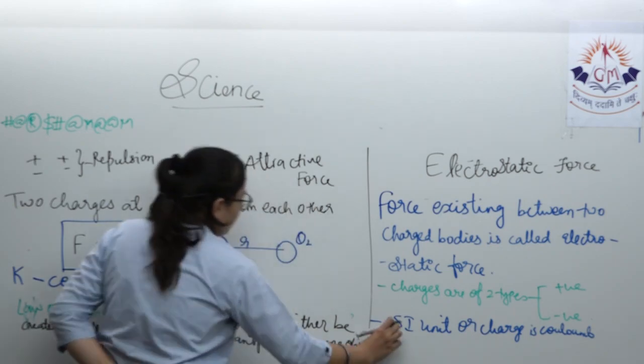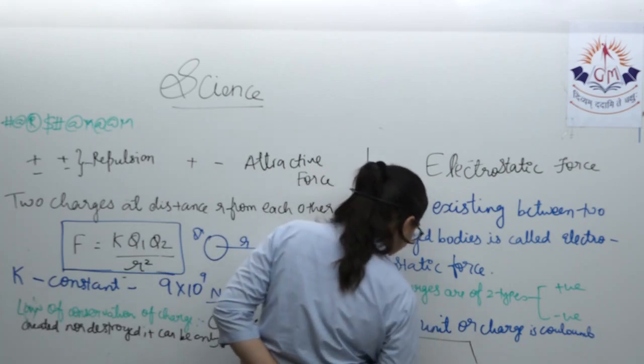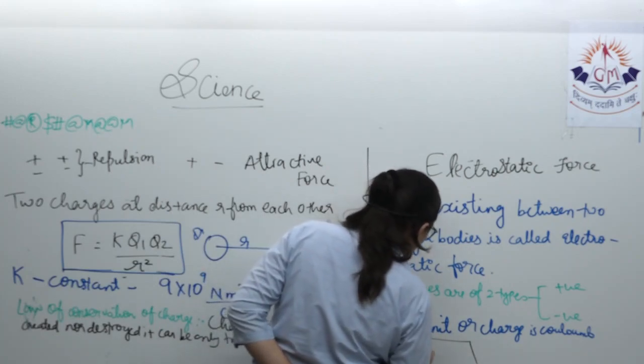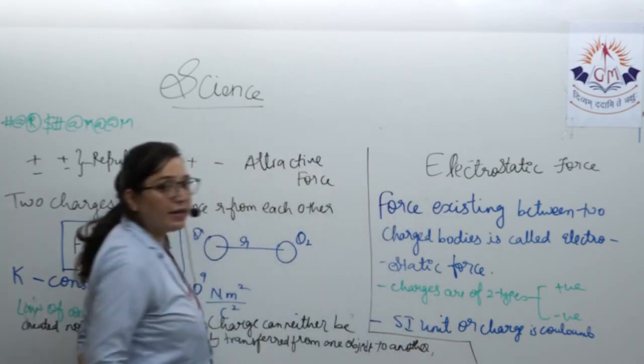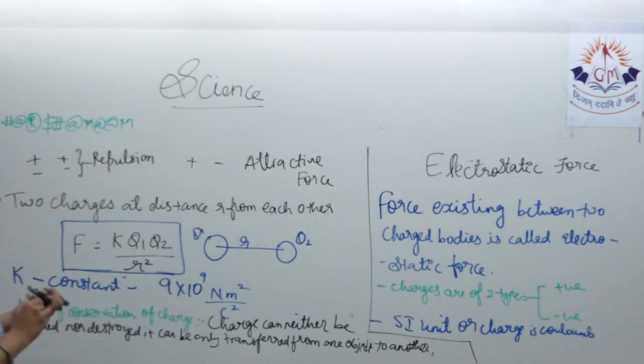From one object to another. Alright, that is the law of conservation of charge. Note it down so that we can move further.